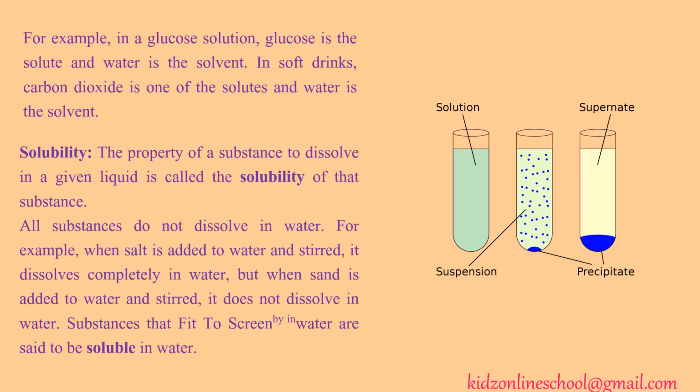All substances do not dissolve in water. For example, when salt is added to water and stirred, it dissolves completely in water. But even if sand is added to water and stirred, it does not dissolve in water. Substances that dissolve in water are said to be soluble in water.